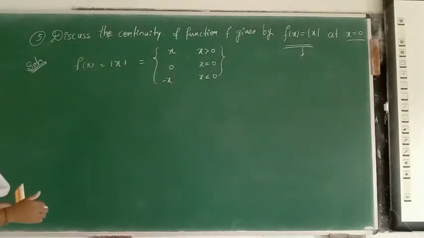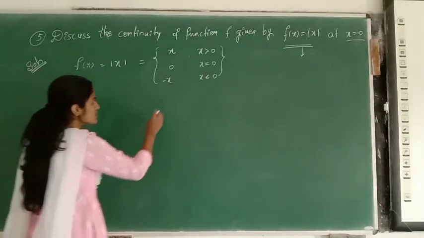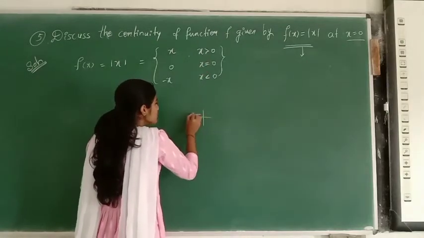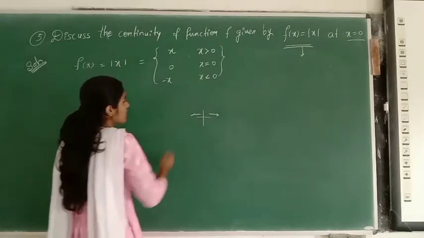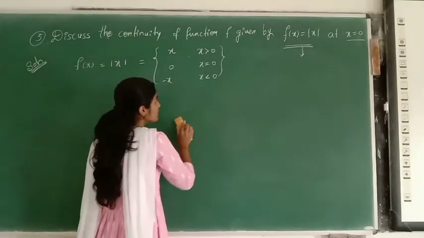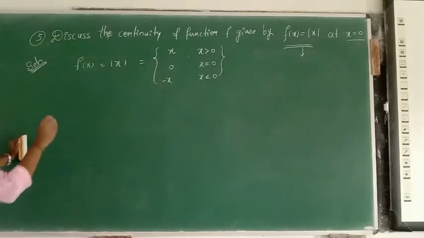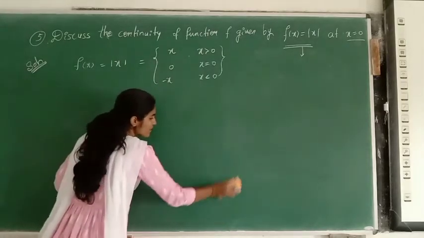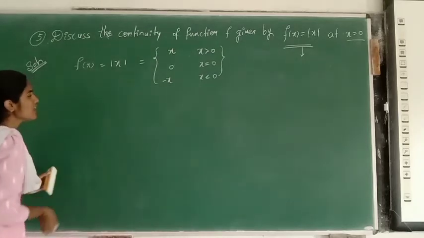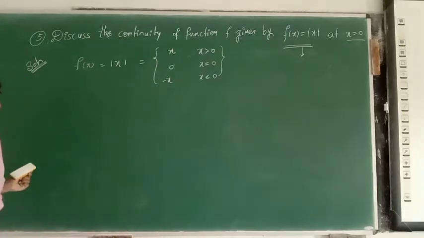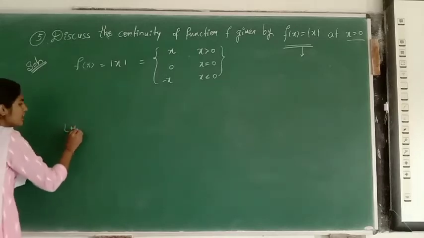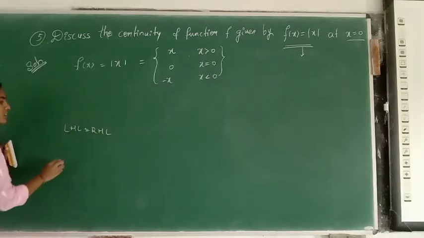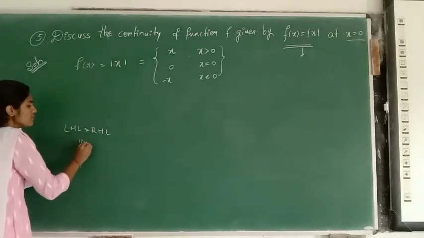the right hand limit. See, now I should check the left hand limit and right hand limit. Why? Because we have x less than 0 here and x greater than 0 here. So now I have to talk about the left hand limit as well as the right hand limit. See, once our left hand limit is equal to right hand limit, then I say that the limit exists for the given function.